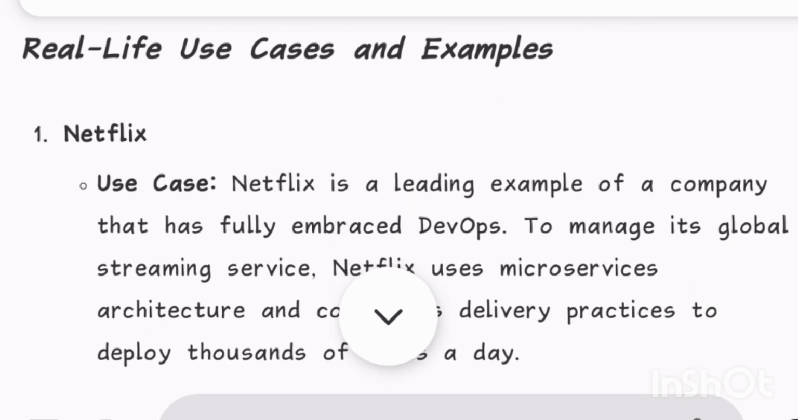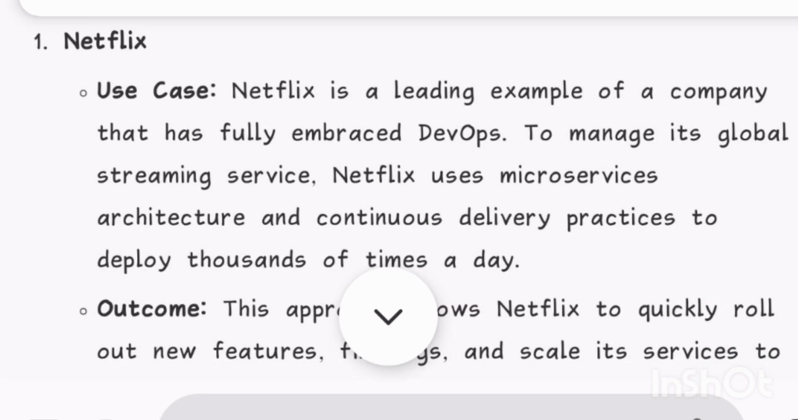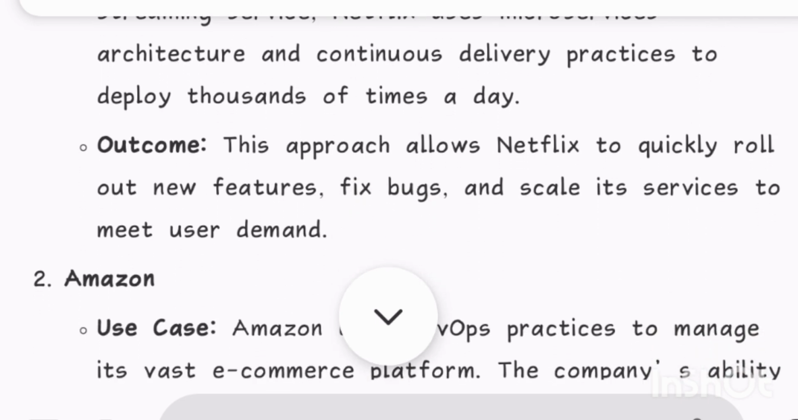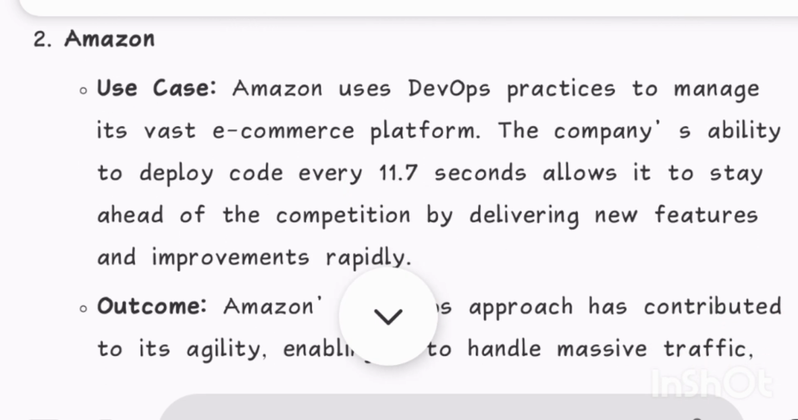Real-life use cases and examples. 1. Netflix. Use case: Netflix is a leading example of a company that has fully embraced DevOps. To manage its global streaming service, Netflix uses microservices architecture and continuous delivery practices to deploy thousands of times a day. Outcome: this approach allows Netflix to quickly roll out new features, fix bugs, and scale its services to meet user demand.